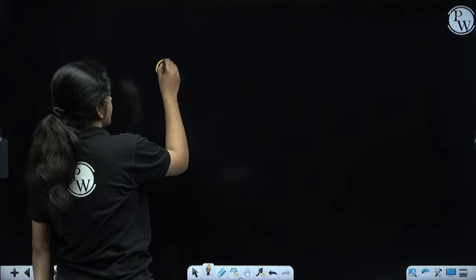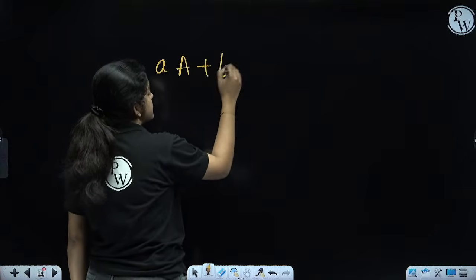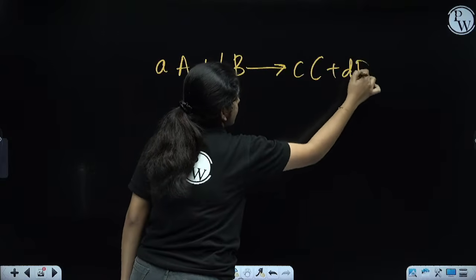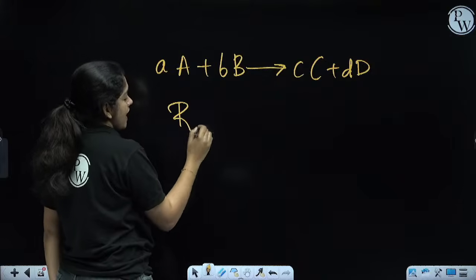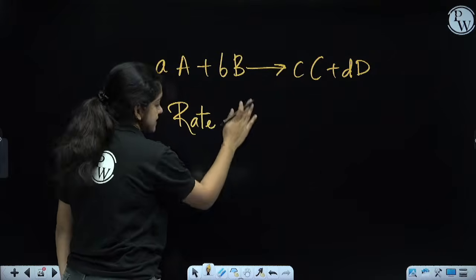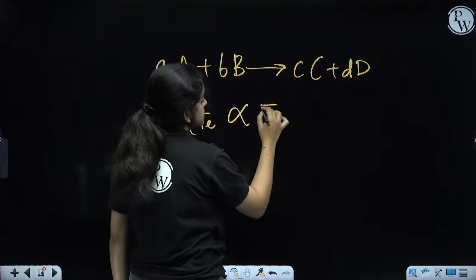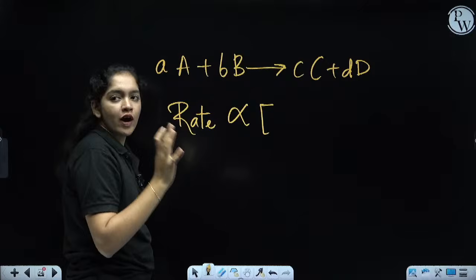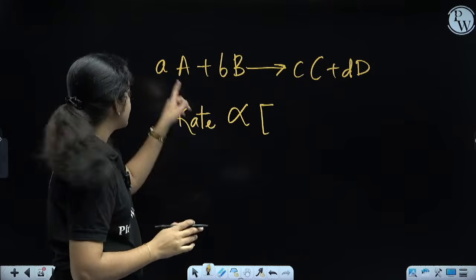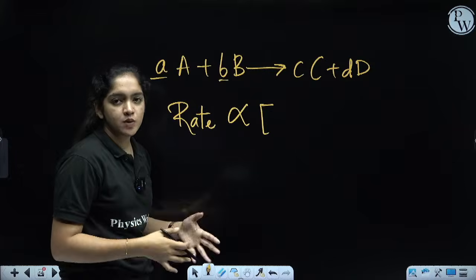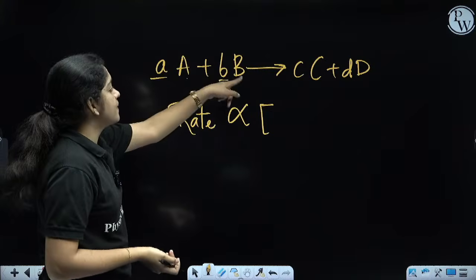This is our general equation: aA plus bB gives cC plus dD. Rate is directly proportional to the concentration of reactants. Which are the reactants here? First, we need to find the reactants given in the equation. It's aA plus bB. The small letters indicate the stoichiometric numbers, and A and B are the two reactants.